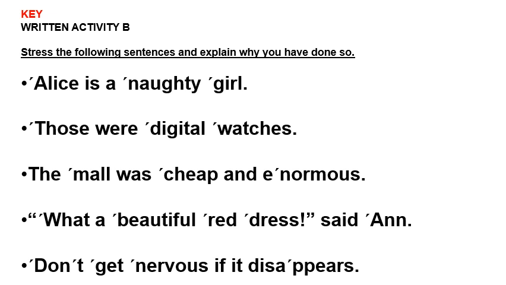Next sentence. The is unstressed because it's the definite article. Mall, stressed, it's a noun. Was is the verb to be. In this position, it is unstressed. Cheap, it's an adjective, stressed. And is a conjunction, unstressed. Enormous is an adjective, stressed.